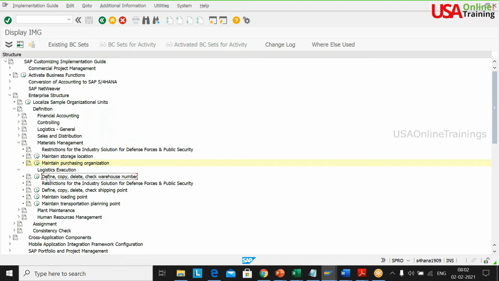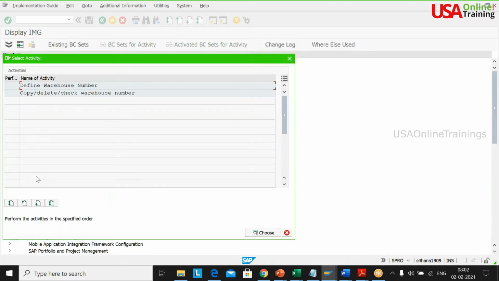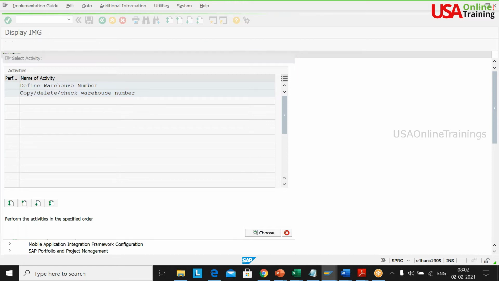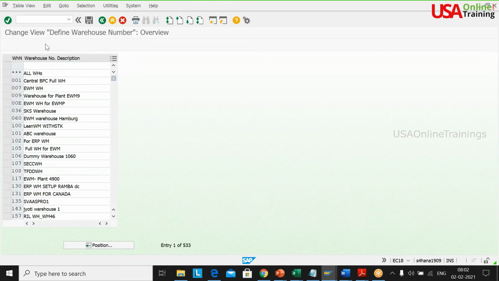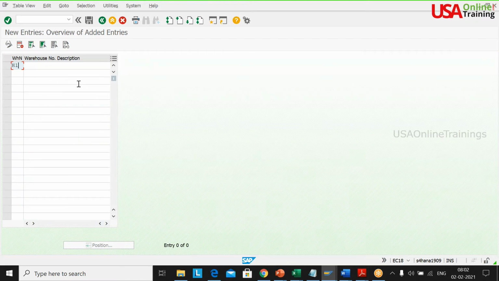Now logistics execution. So define warehouse. See, this is also required. ECC warehouse also required, but I'm not copying with any of your existing standard warehouses. What I'll do is I'll define it. That's it. Why? I'll come to that. This is nothing but ECC intermediate warehouse.